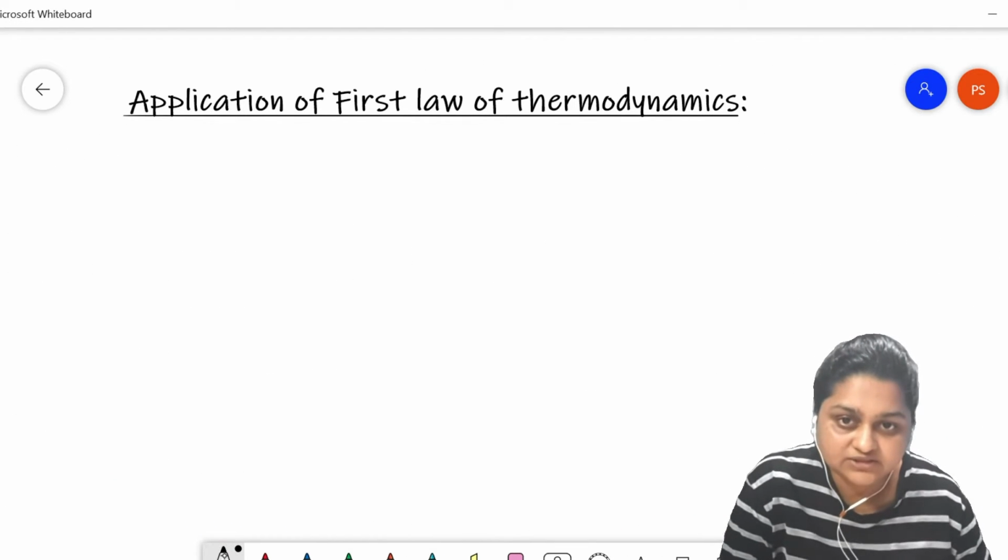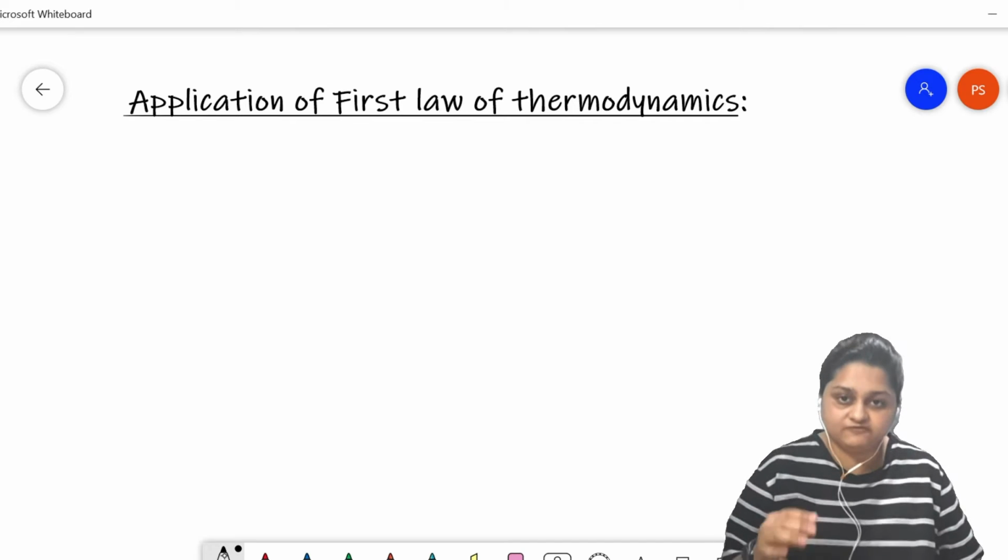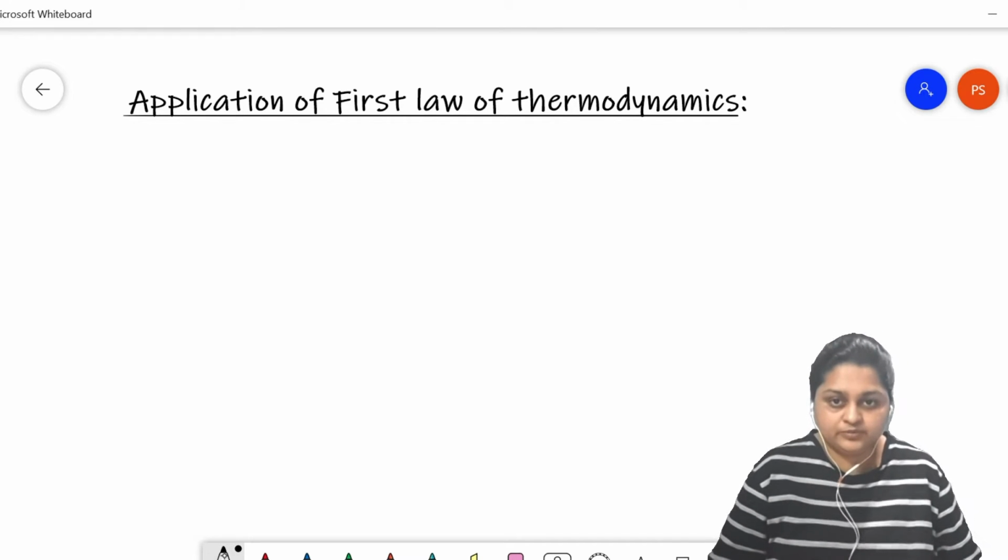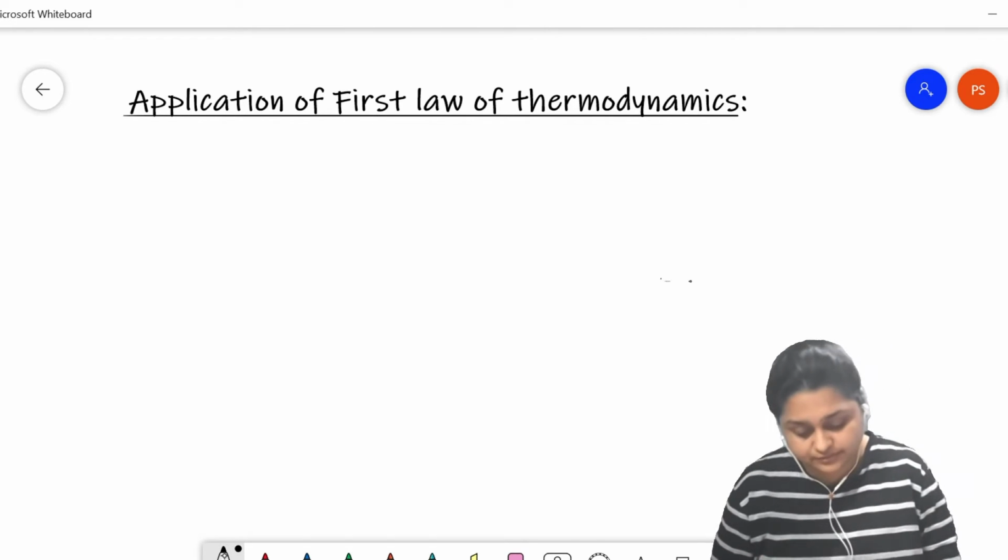Now we are going to apply the first law of thermodynamics to a few well-known thermodynamic processes. The first thermodynamic process to which we are going to apply the first law is the adiabatic process.